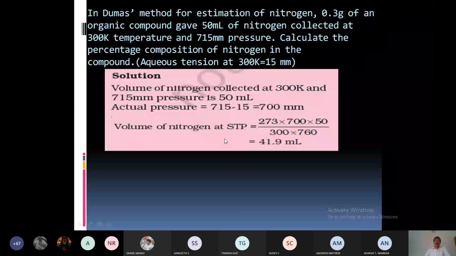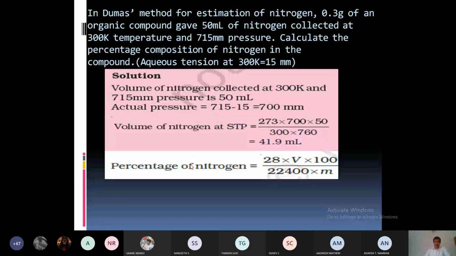Substitute the values. V is 41.9 ml. M, what is the mass of organic compound taken? 0.3. Substitute the values. You will get the answer as 17.46%. Is it clear? You are not responding.